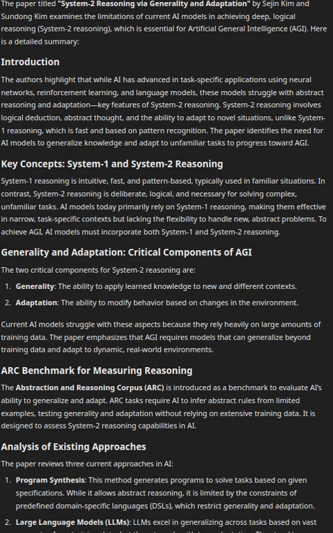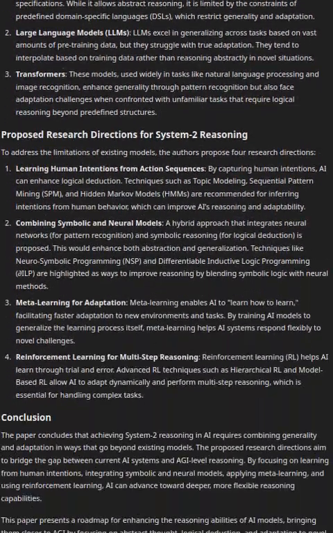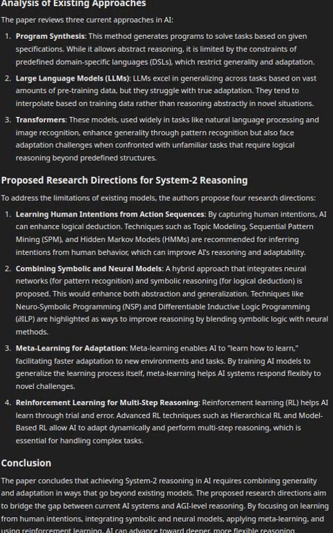Analysis of existing approaches. The paper reviews three current approaches in AI. 1. Program synthesis. This method generates programs to solve tasks based on given specifications. While it allows abstract reasoning, it is limited by the constraints of predefined domain-specific languages, DSLs, which restrict generality and adaptation. 2. Large language models, LLMs. LLMs excel in generalizing across tasks based on vast amounts of pre-training data, but they struggle with true adaptation. They tend to interpolate based on training data rather than reasoning abstractly in novel situations.